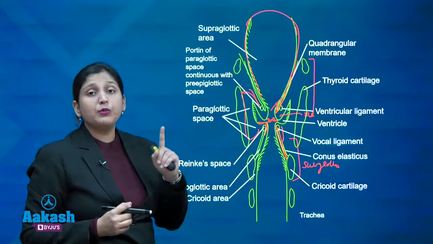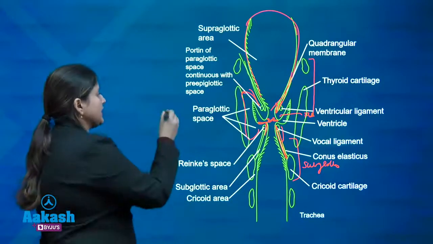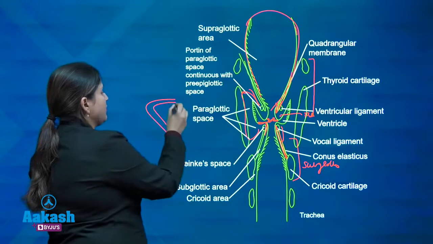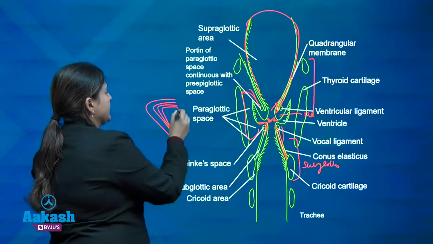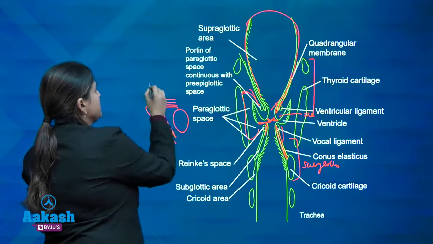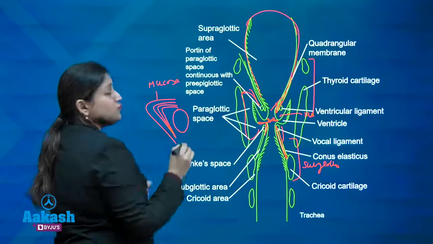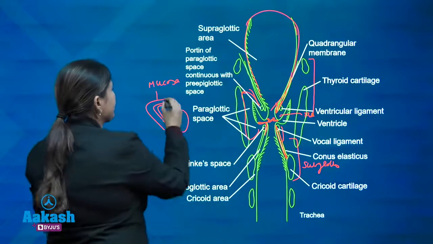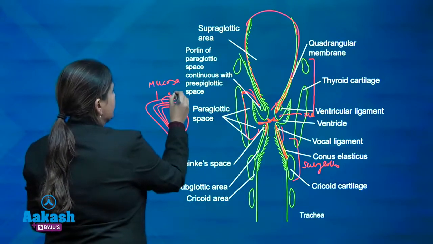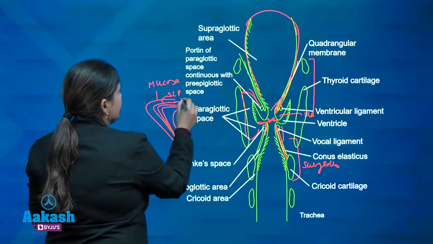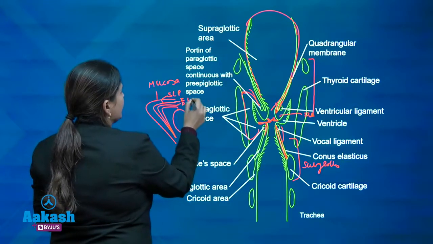Reinke's space is a potential space that is present at the submucosal level. The various layers of the larynx are: this is the mucosa, this is the stratified epithelium, this is the superficial layer of the lamina propria, this is the intermediate and the deep layer of the lamina propria.